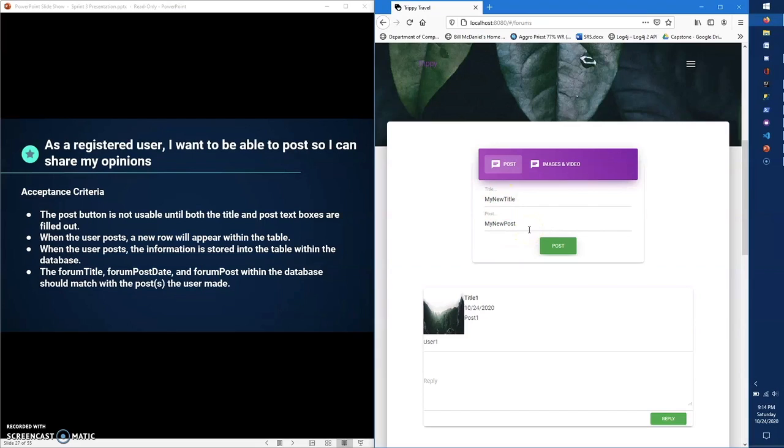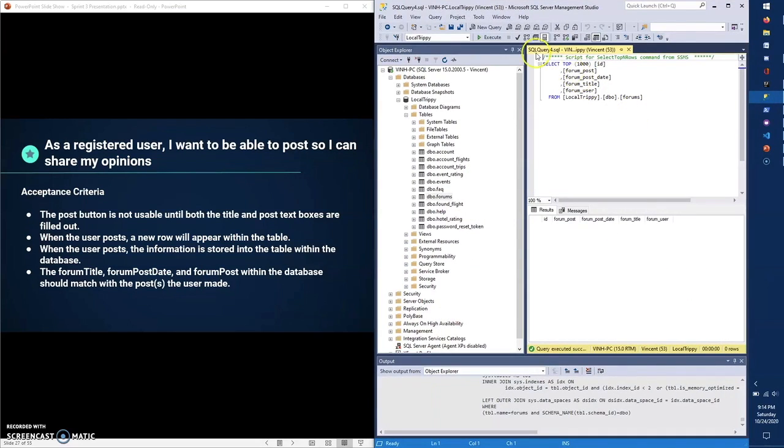When the user posts, a new row will appear within the table. So after I posted, I can execute this query again, and here a new row has appeared. When the user posts, the information is stored into the table within the database, and as you can see, it is all filled out except for the forum users.